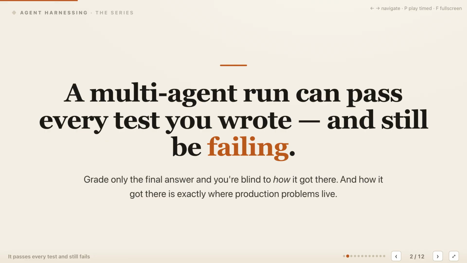Here's the uncomfortable starting point. A multi-agent system can pass every test you wrote and still be failing in production. Most tests inspect the final answer, while the route producing that answer remains invisible. The answer may be correct even when agents run out of order, a recovery loop burns budget, or behavior changes between runs. Grade only the output, and those problems all look green. Yet that hidden route is exactly where reliability, latency, and cost begin to break.